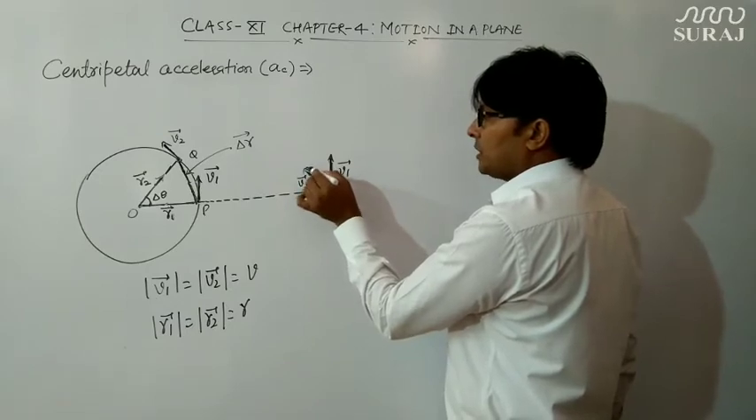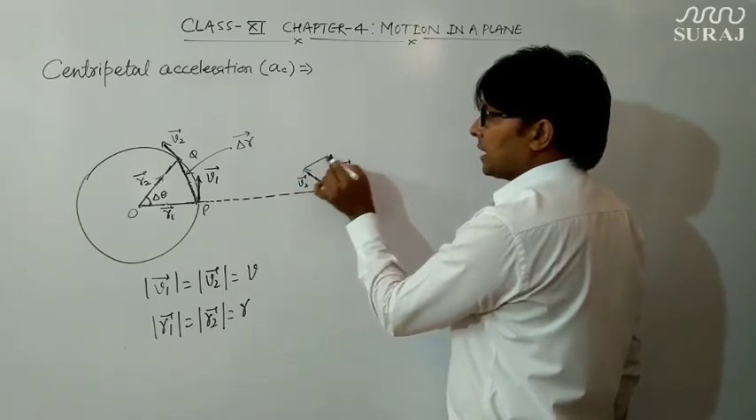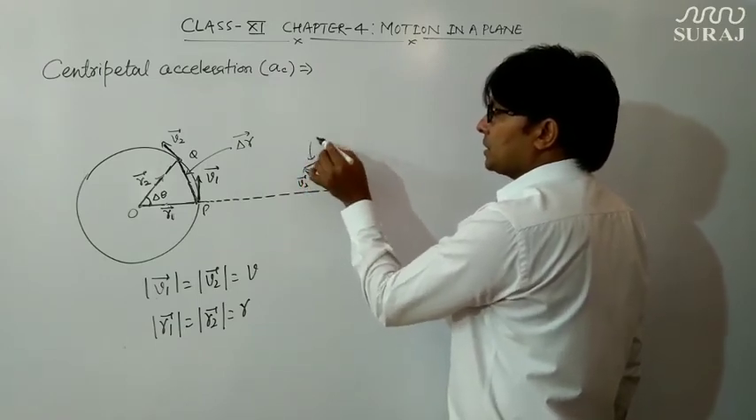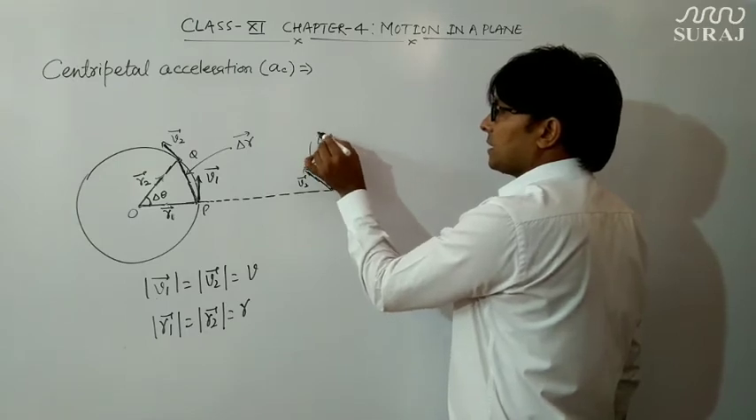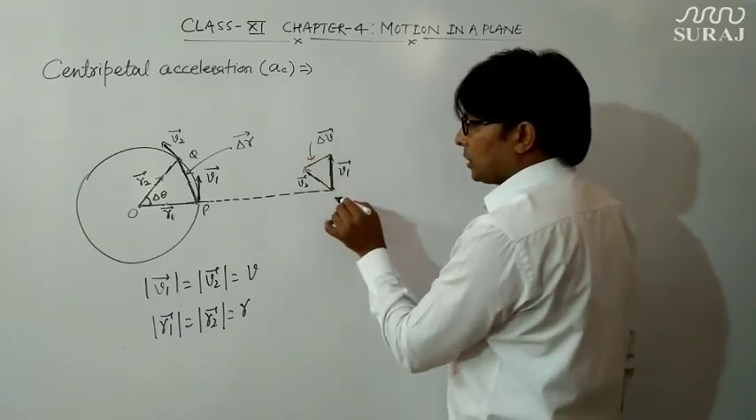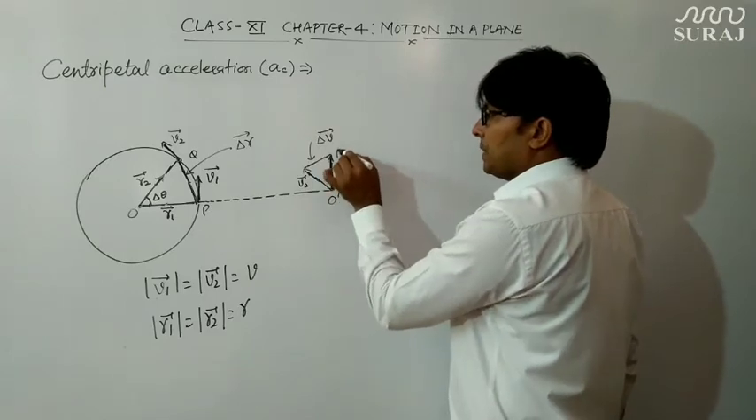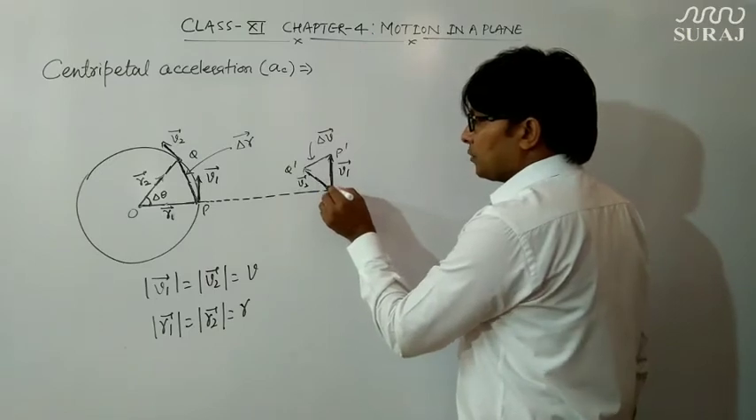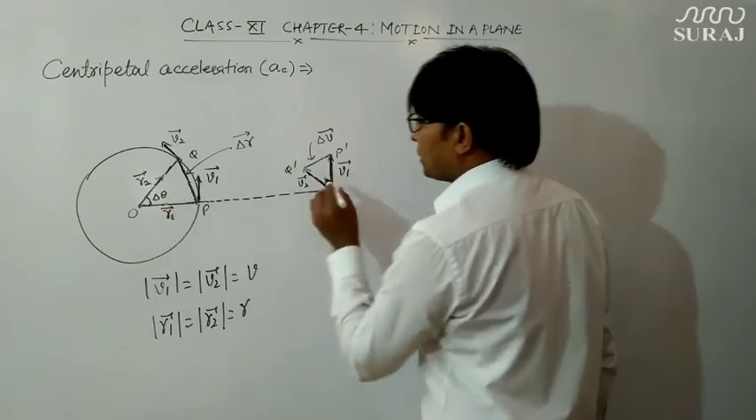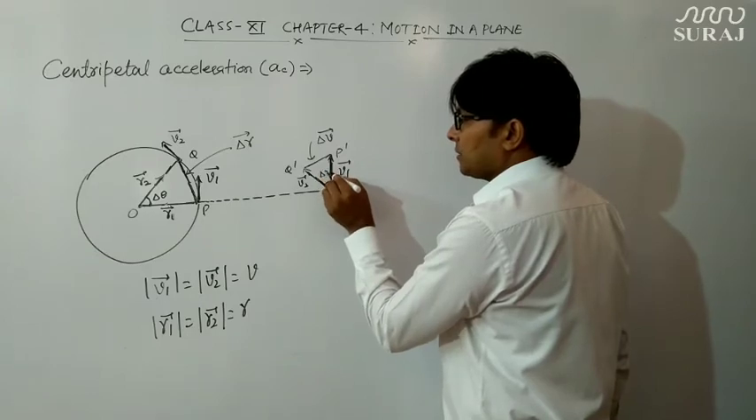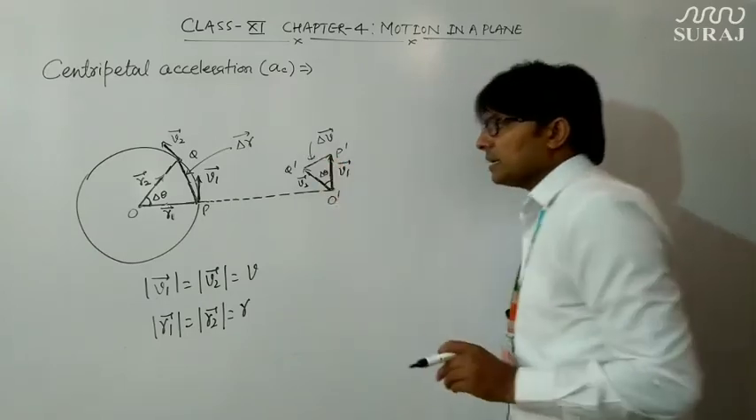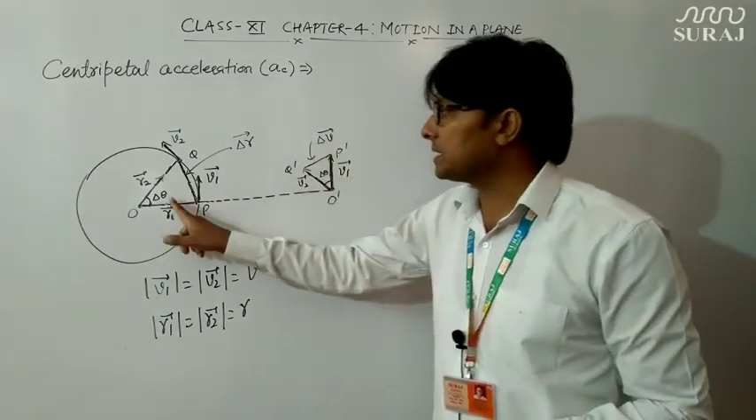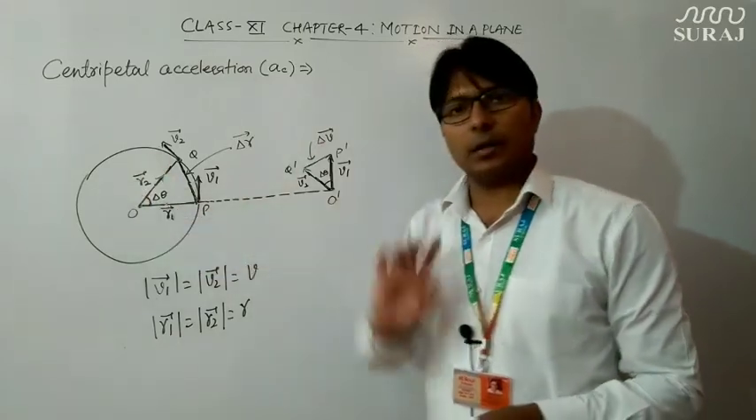And now if I join these 2 points, or the heads of these vectors, then definitely they will represent the change in velocity vector, that is delta v vector. And I have denoted this triangle as O dash, P dash, Q dash. And this angle you can check will be same as that of this angular displacement, which is delta theta. So you can easily check that the angle between v1 vector and v2 vector will be same as that between r1 vector and r2 vector.